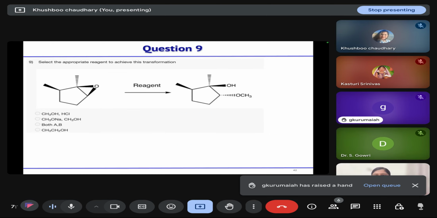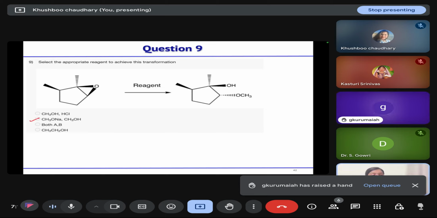Next is select the appropriate reagent to achieve this transformation. You have an epoxide and you want to open the epoxide. The methoxy will attach to the less substituted site in the acidic medium or in the basic medium? Second, correct.